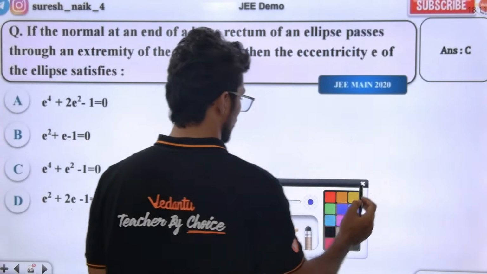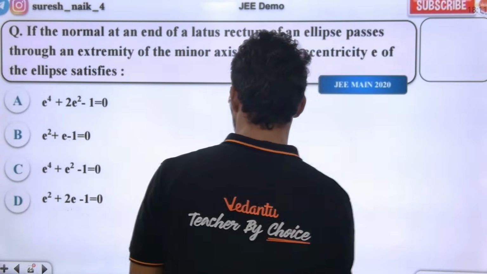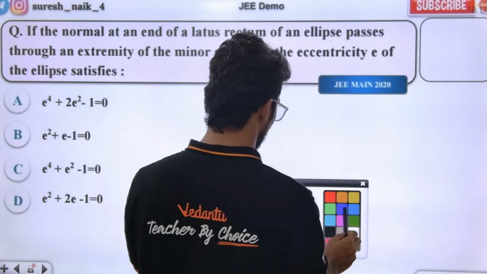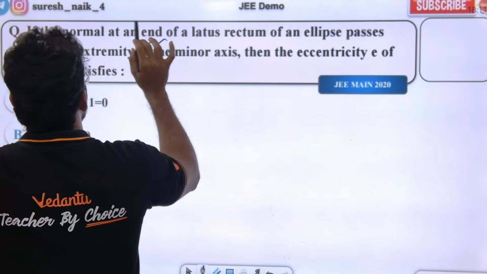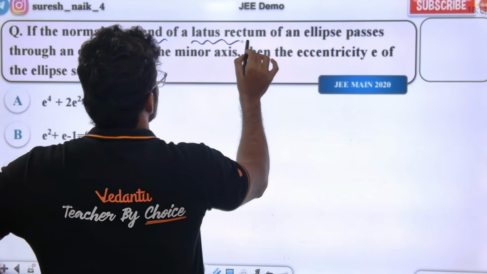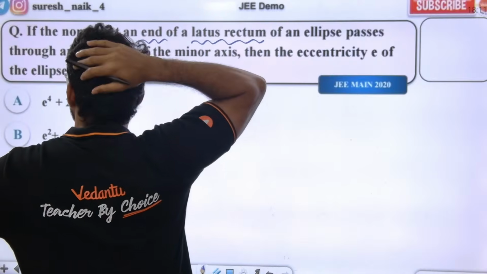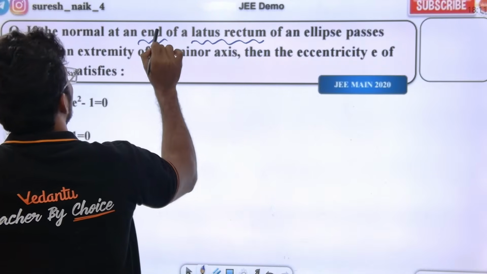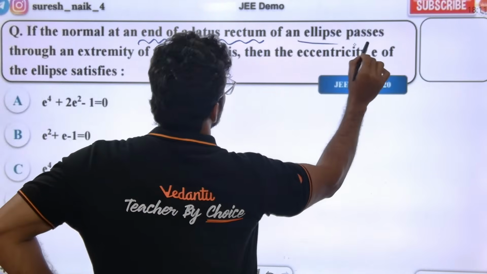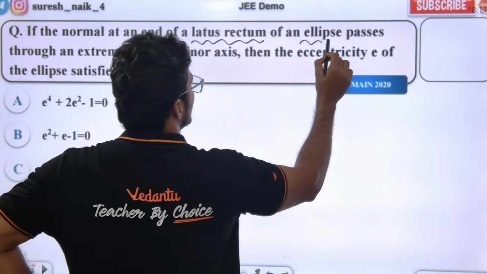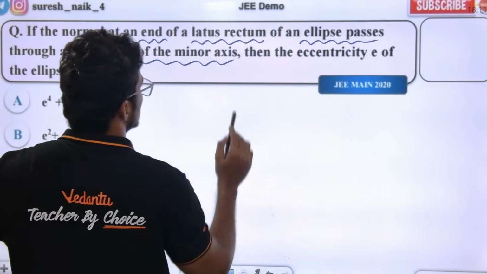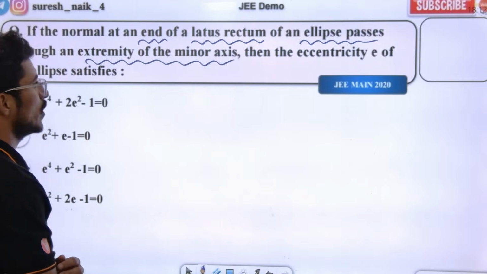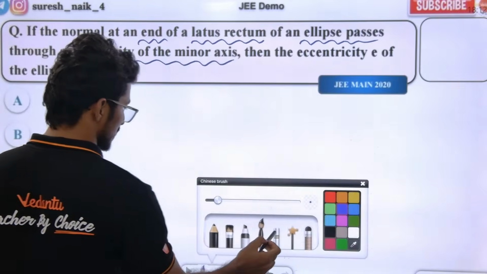Sir, in the question, what they have given, listen the class, everyone. If the normal at an end point of the latus rectum of an ellipse passes through an extremity of the minor axis, then the eccentricity of the ellipse satisfies what? Very good question, I would say. This is a super question actually.